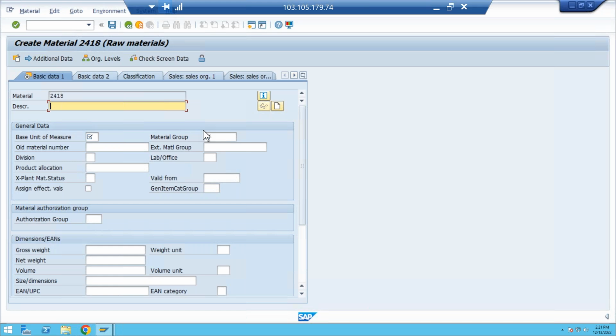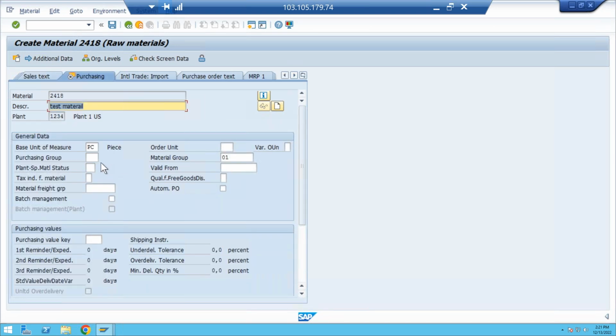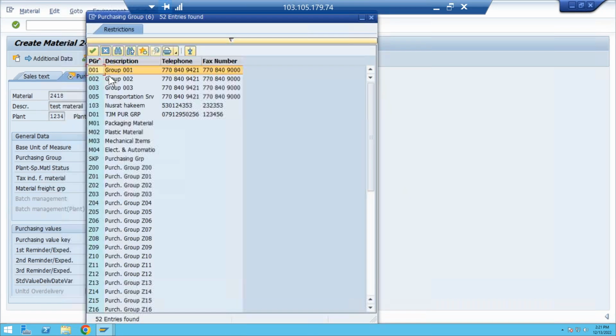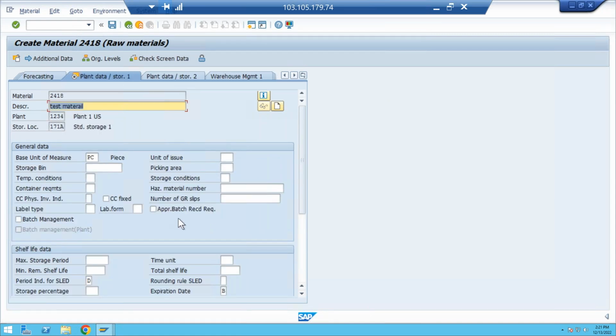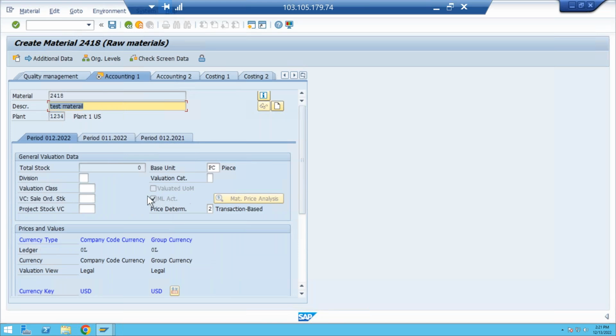So this is what the material ledger actually is. I go to the test material, some base unit of measure, some PC, some material group, enter. Different system, right? So the 000 buyer group is not there. No problem. Coming to the accounting view, I can see the material ledger is already activated.